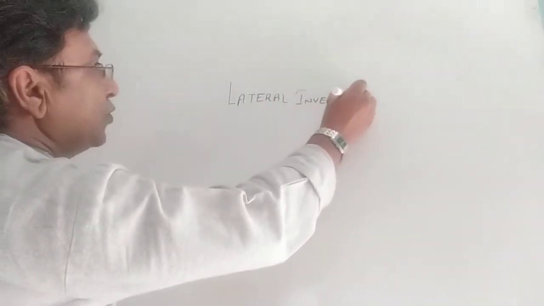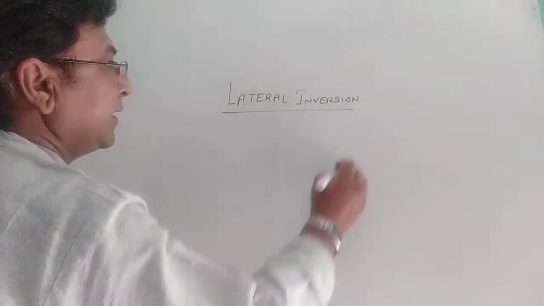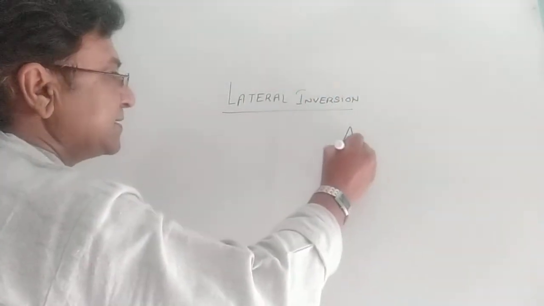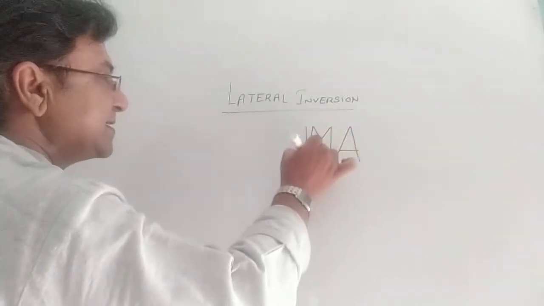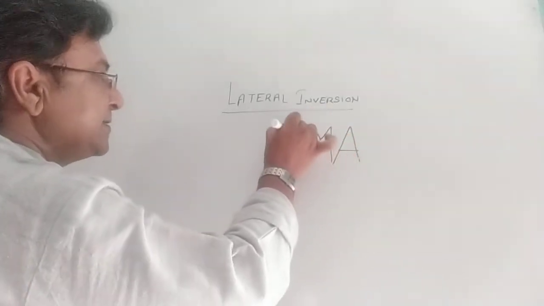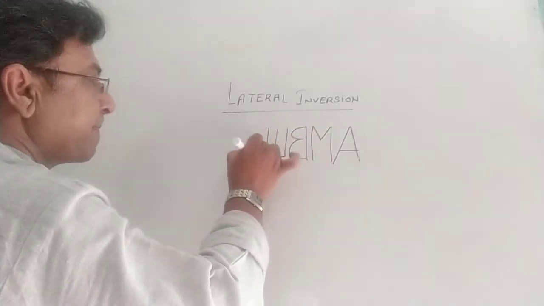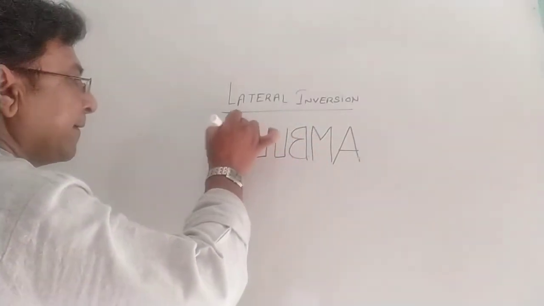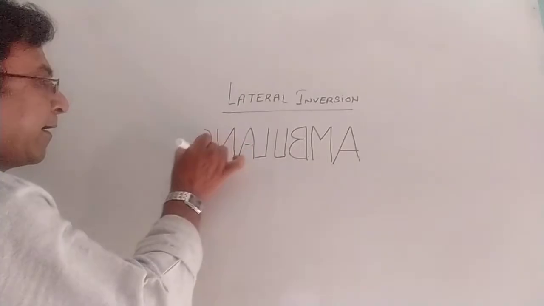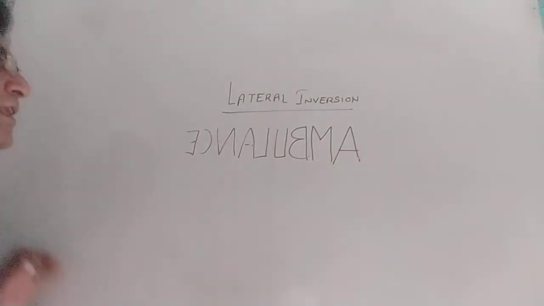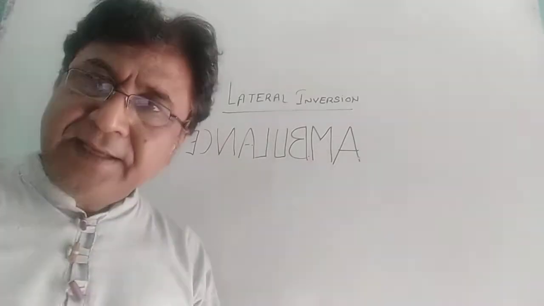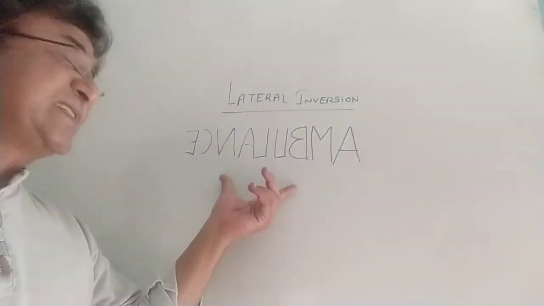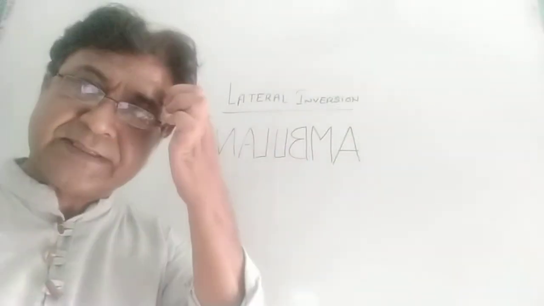Now you must have noticed one thing. On an ambulance, the word ambulance is written in laterally inverted form. The question will come, why is the word ambulance written laterally inverted in front of the ambulance?